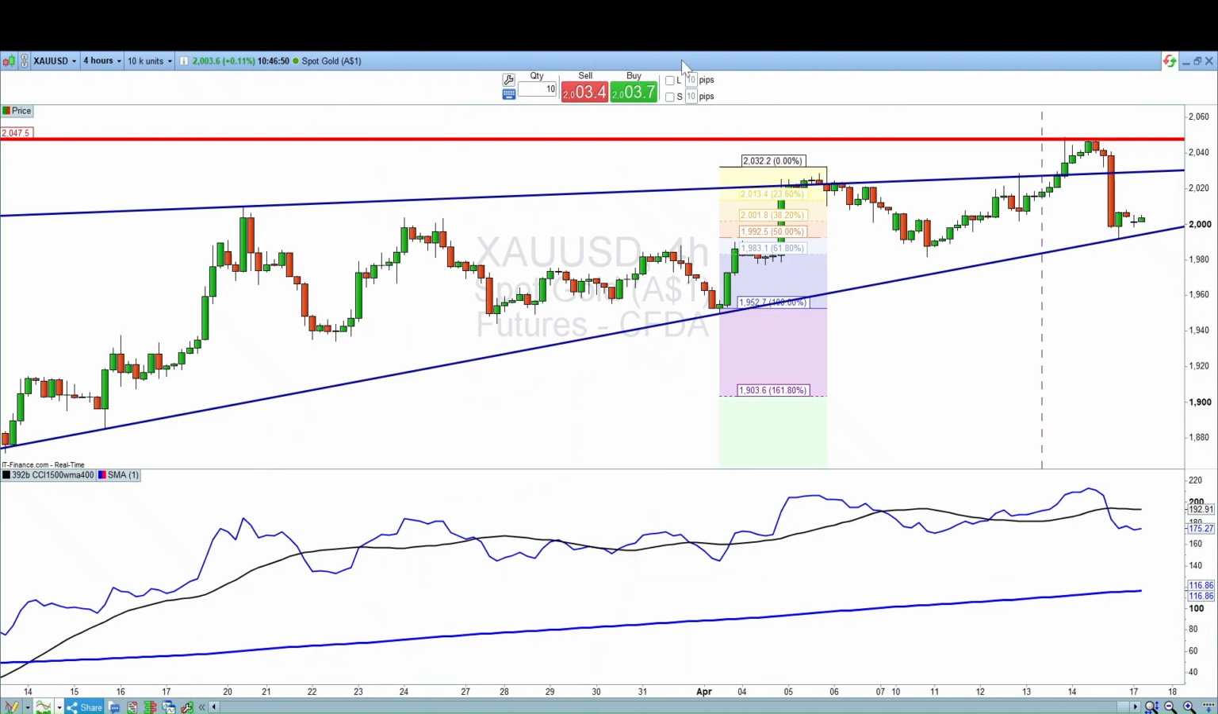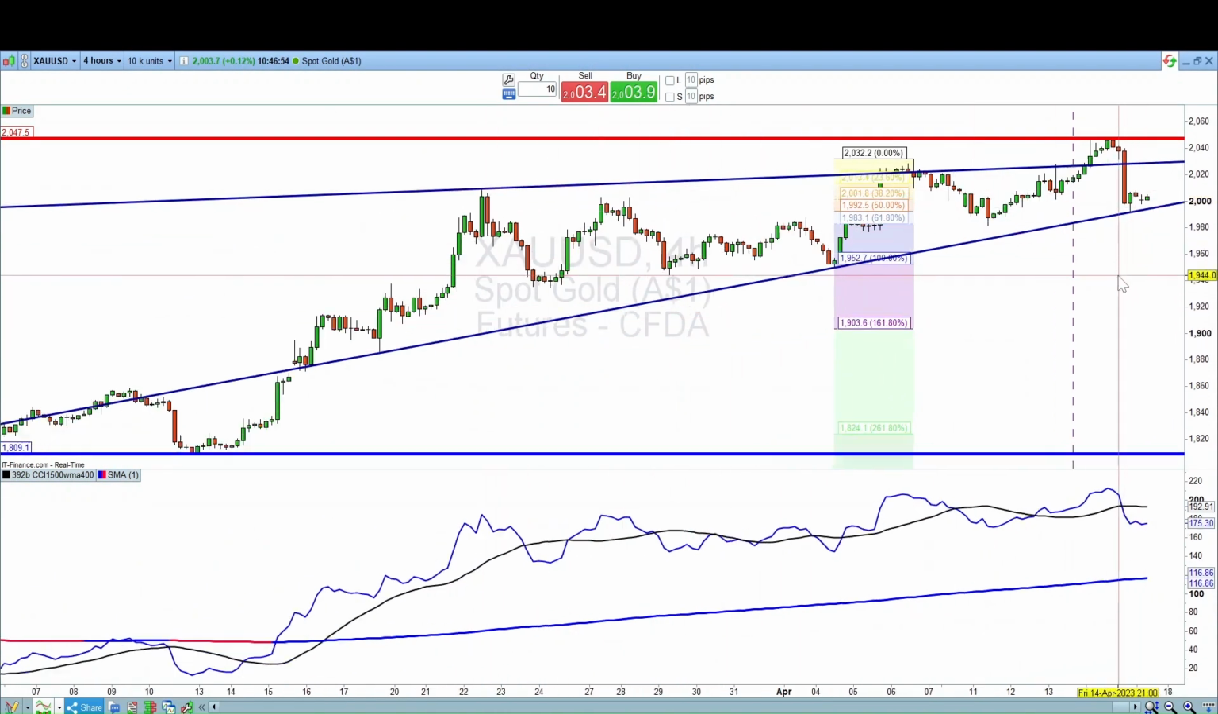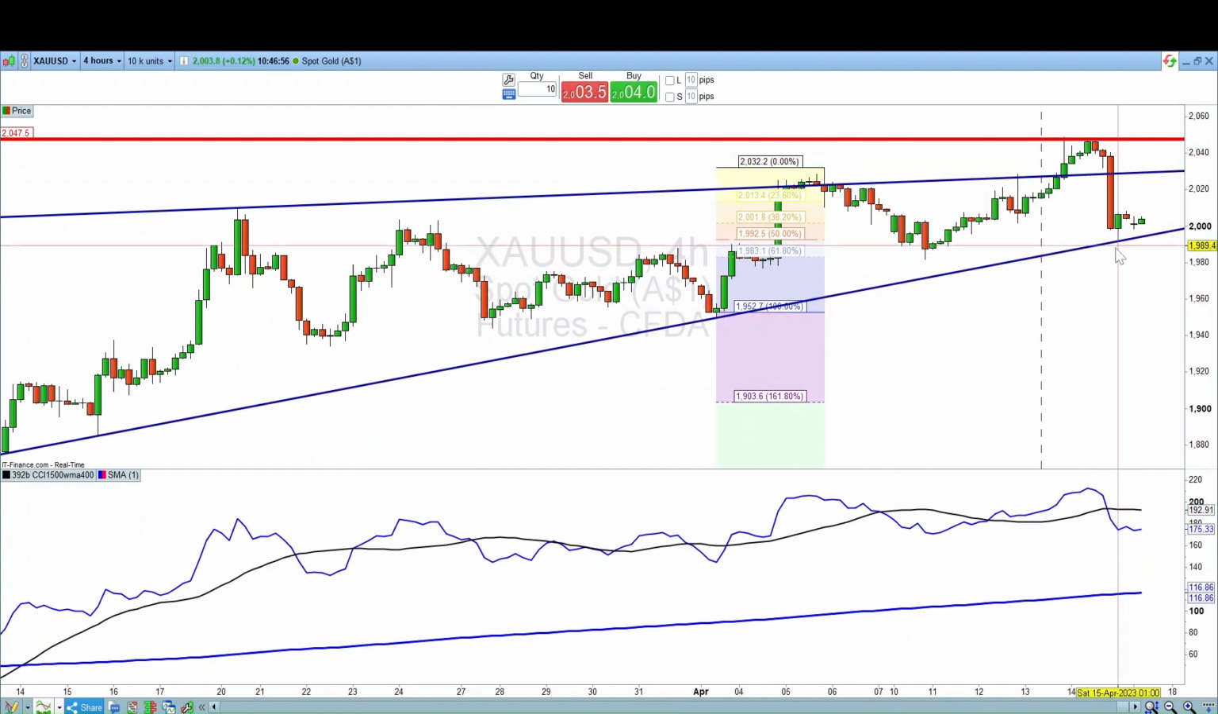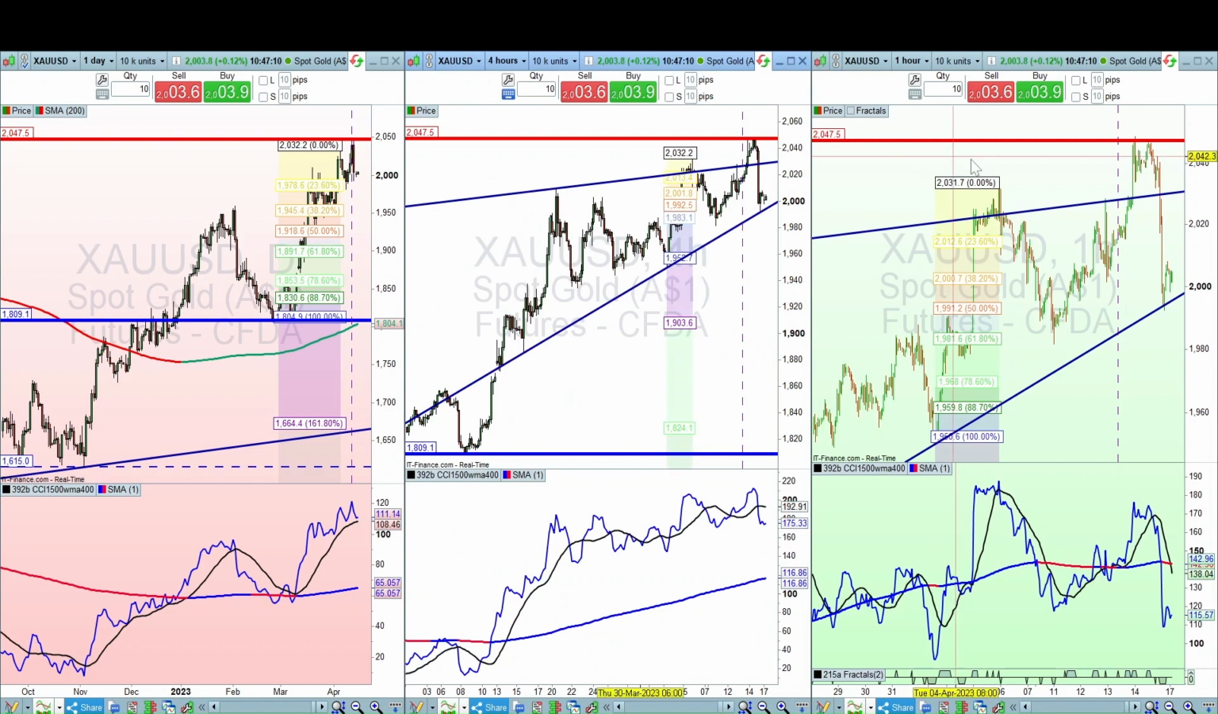Now let's talk about the 4 hour. I also drew these ascending diagonal lines, and it actually retraced back and rested off that diagonal very nicely since our last update. So those trend lines are always respected, and you'll notice the CCI is still at an upswing. So potentially it may bounce off that diagonal line in the coming hours and days.